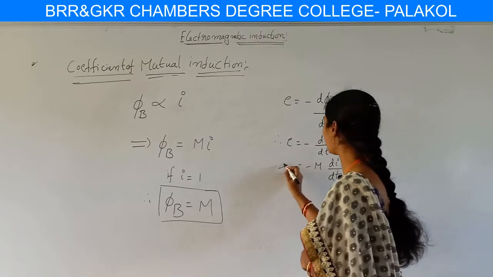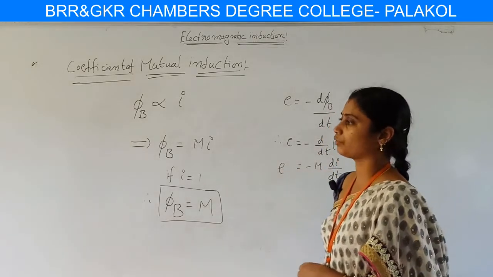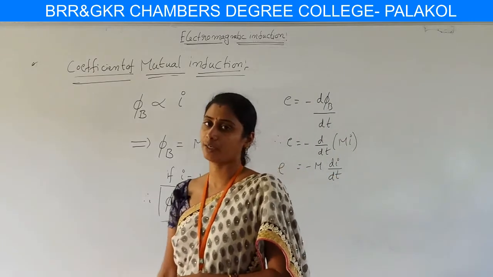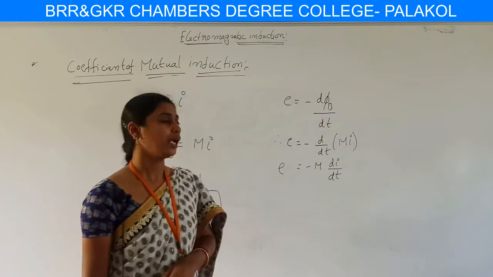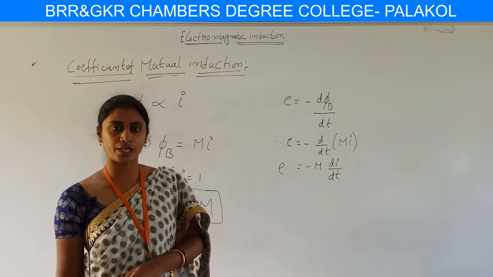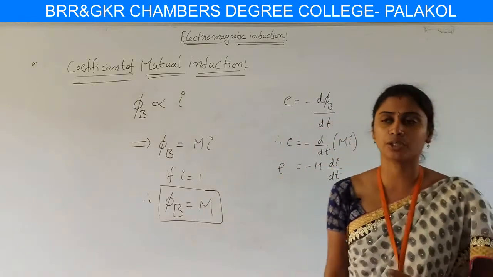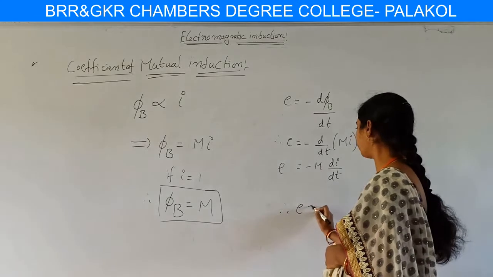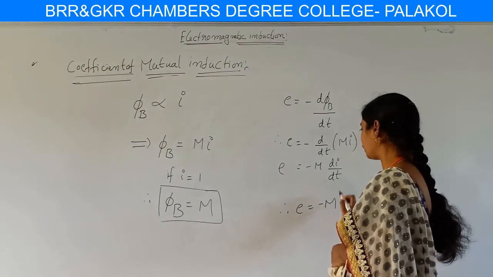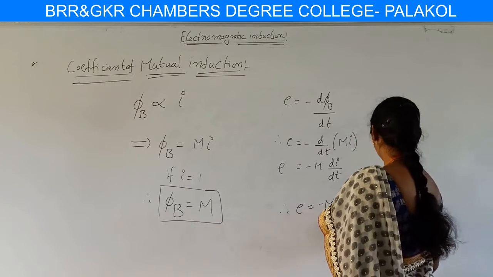Here the induced EMF is equivalent to the negative rate of change of flux produced in the coil, which opposes the direction of current flow according to Lenz's law. Then we can write equal to minus d by dt of M I, equal to minus M into dI by dt. If the rate of change of current flowing through the circuit is considered as unity, then we have equal to minus M. It means dI by dt we can treat as 1 unit.